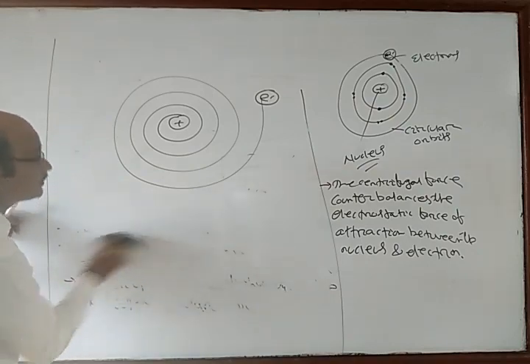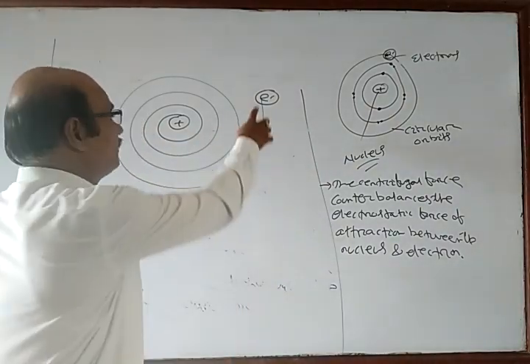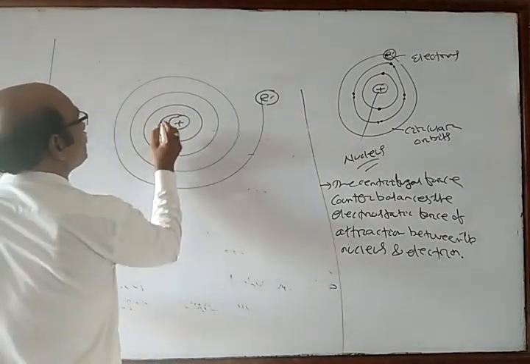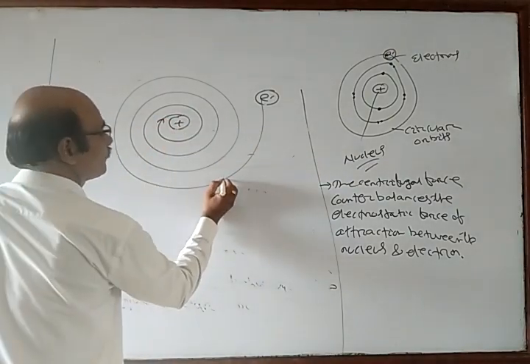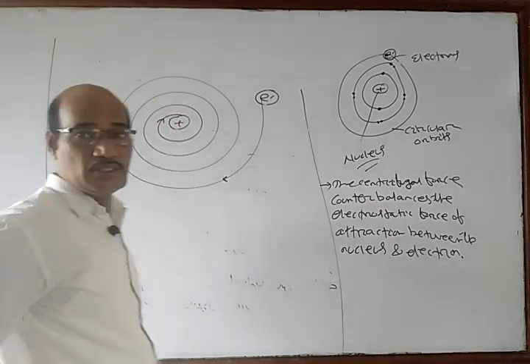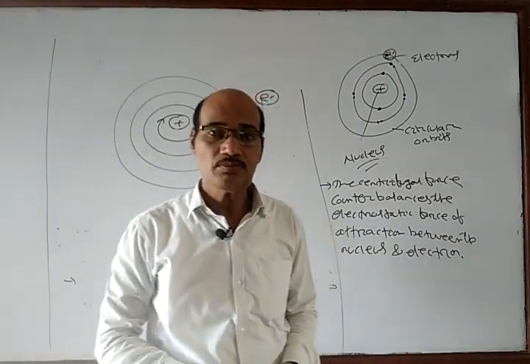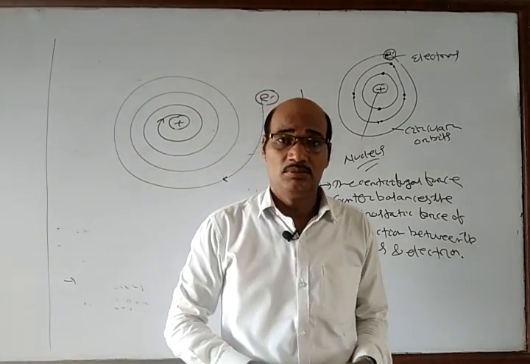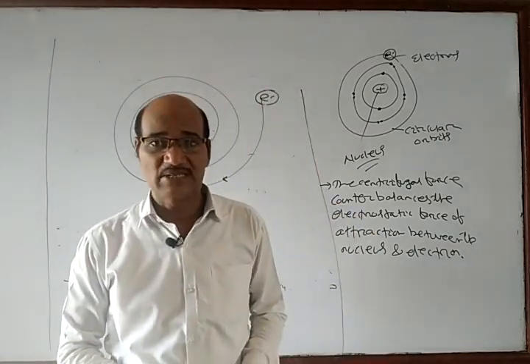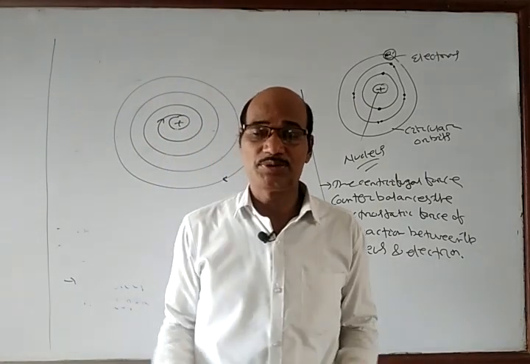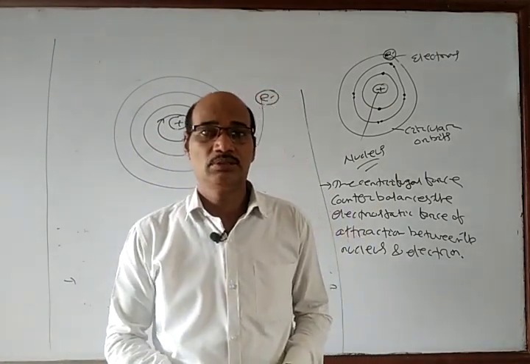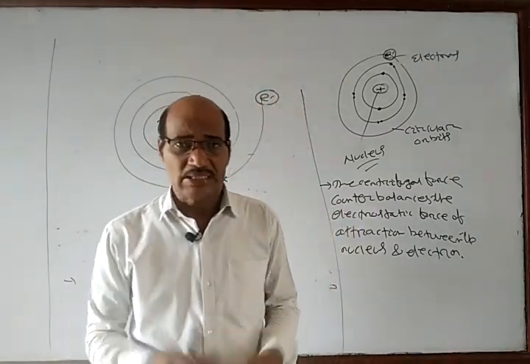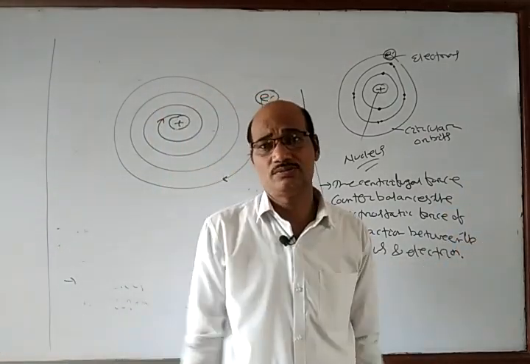Now what happens? This electron will fall upon the nucleus. Then the atom will collapse. If the atom collapses, then the molecule will collapse. That means the matter will collapse. But actually, this does not happen.